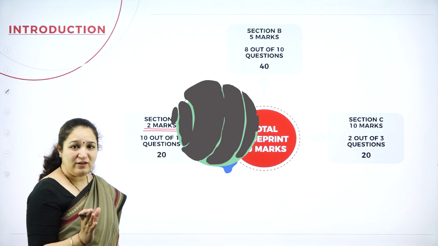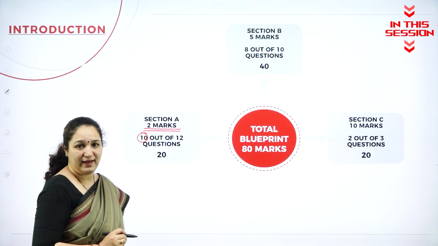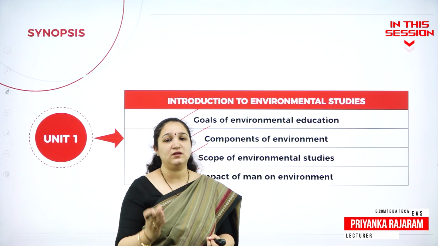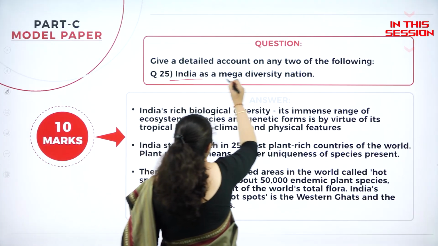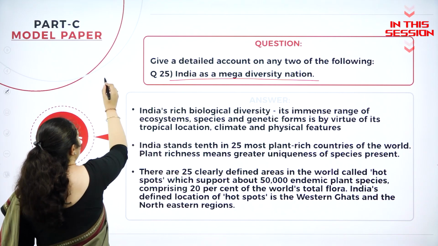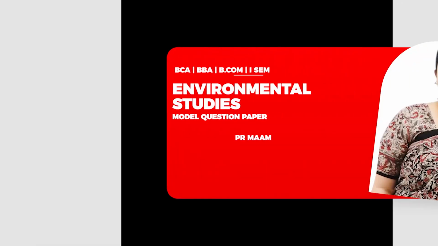There are 12 questions, out of which you have to answer only 10. The components of the environment, that is, you have atmosphere, lithosphere, India as a mega diversity nation. Again, this question can be asked as a 5 marker or a 10 marker.